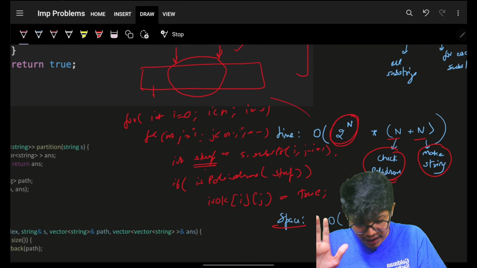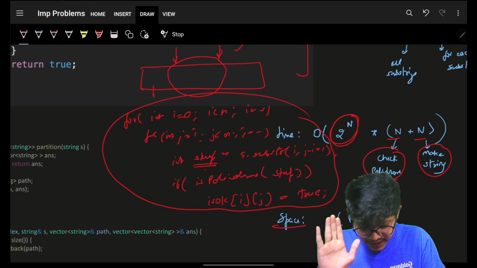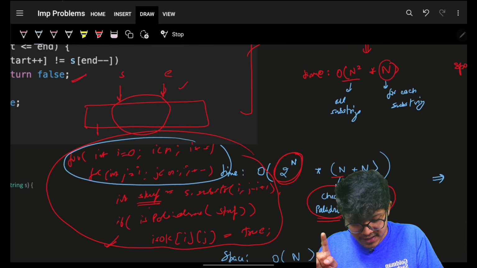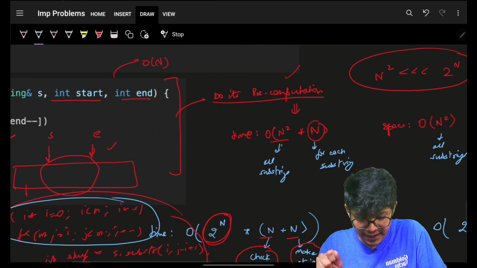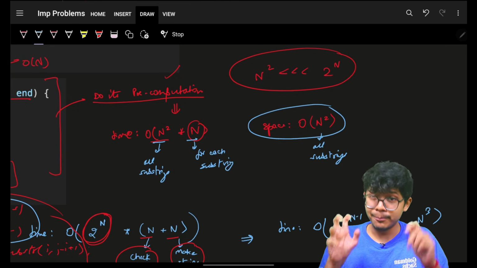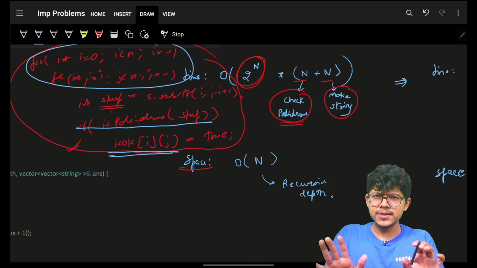Just write this in your main function. That is it. With this, you will simply go over all the n square substrings. For every one, you will simply check if it's a palindrome or not. So O of n square into n. Again, space used will be O of n square because of the pre-computation, because you can see you have to make a 2D vector i to j, but that's a very small thing.